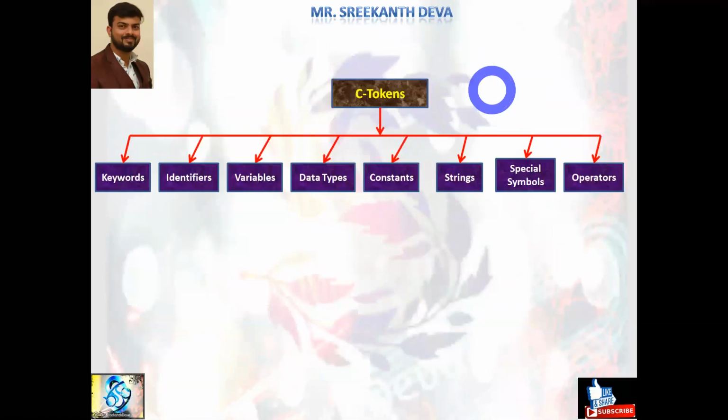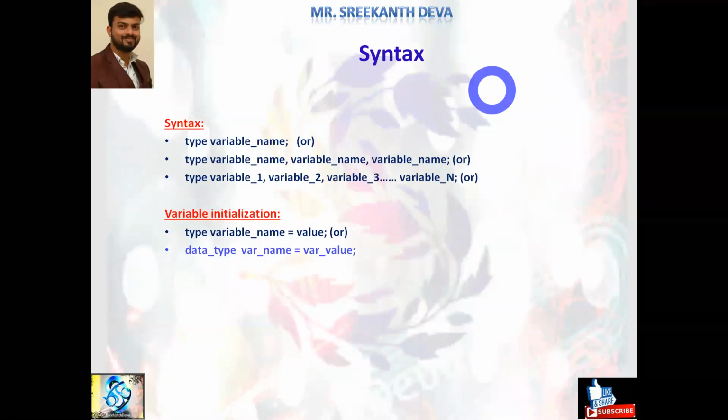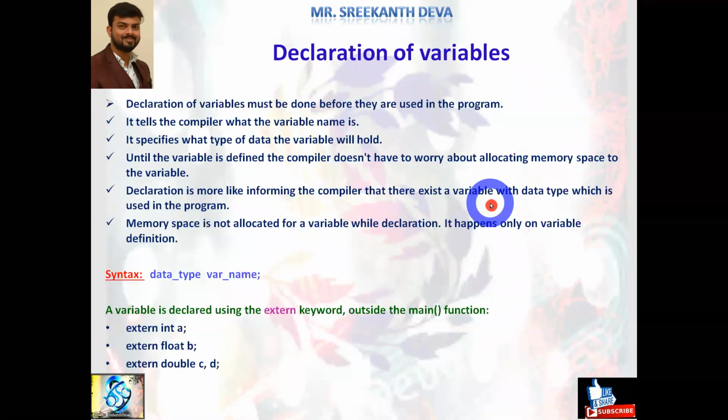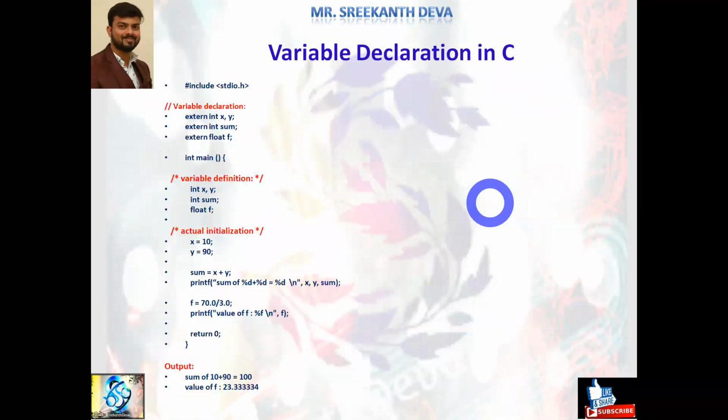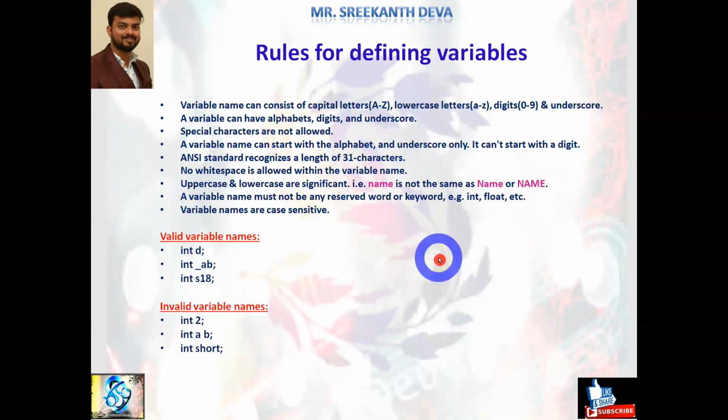In this session, we discussed in detail what a variable is, what the syntax for declaring a variable is, along with the data type, and also discussed declaration of variables, variable definitions and initialization, declaring, defining and initializing a variable in C with one example program. Outside of the function, these are all called global variables or external variables. Within a block or within a function, what we declare, these variables are called automatic variables or local variables. The scope of these variables is available only within the function. We cannot access these variables outside of the function.